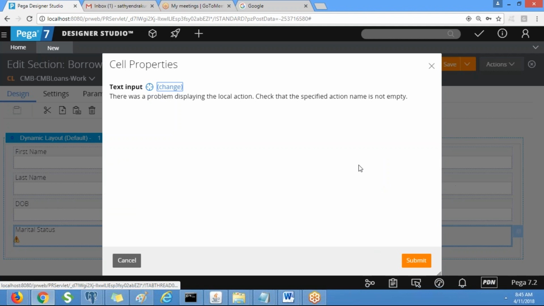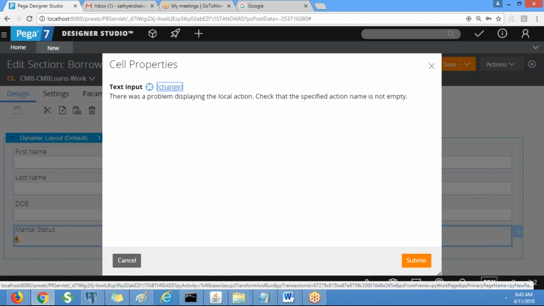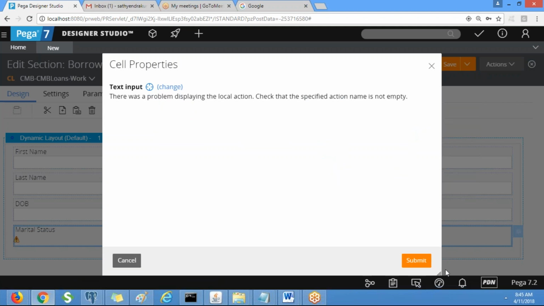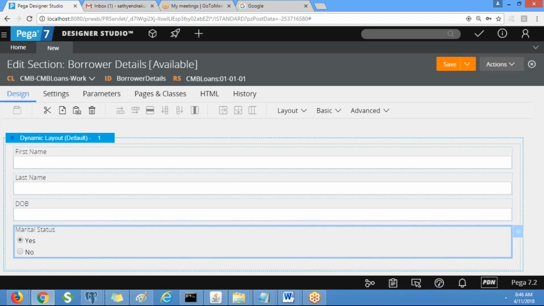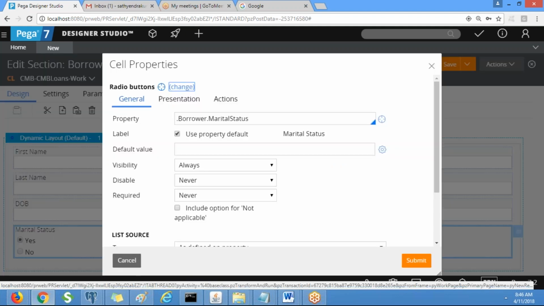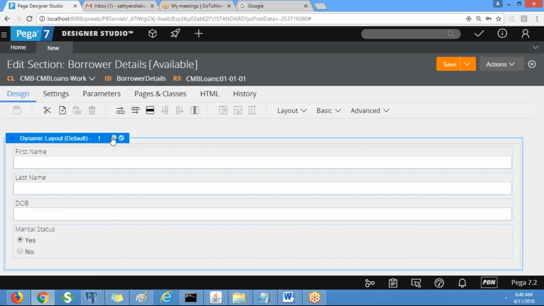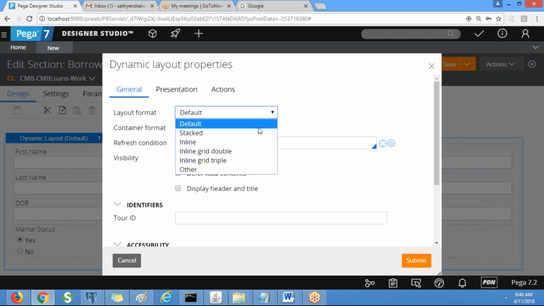It should be a drop down, right? Sorry, it is a radio button. So we need to change the control. If you directly drag from there, you don't need to change the control here. Now, the properties are getting displayed one by one, right? If you want to display the properties side by side, you have to change the layout type as inline grid double layout format.